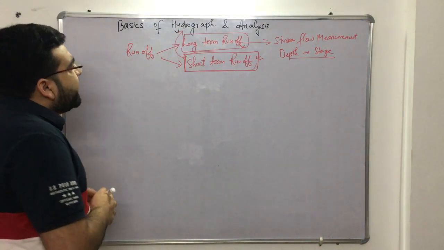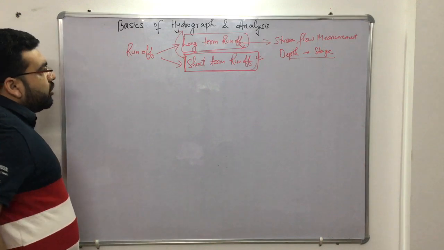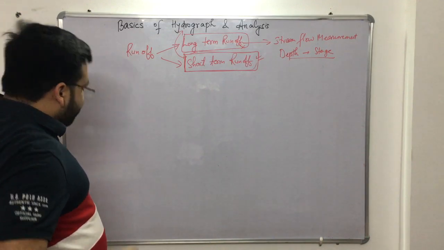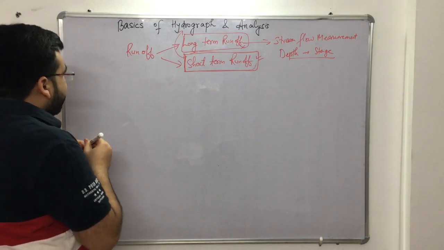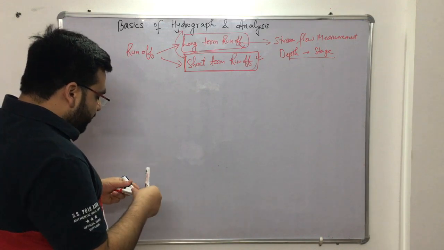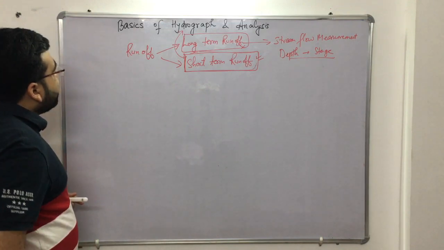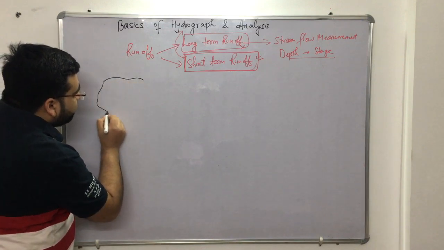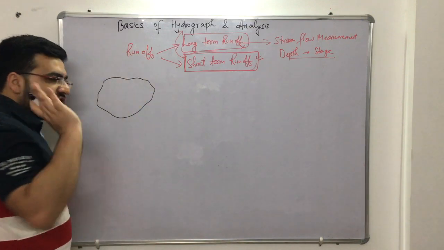Now first of all, let me tell you what a hydrograph is. To make you understand what a hydrograph is, first of all let me draw one catchment area. Let me take the black marker to make you understand more precisely about the catchment area. Let us say this is a catchment area.